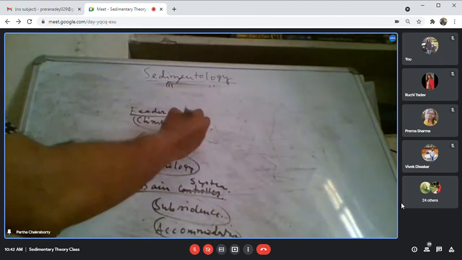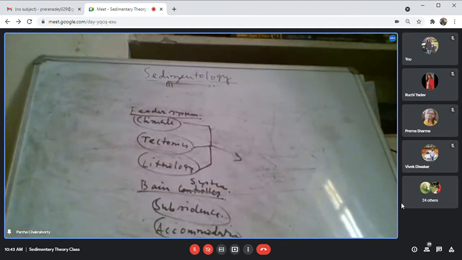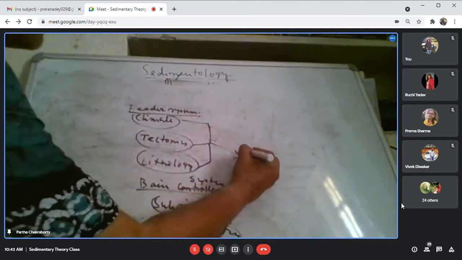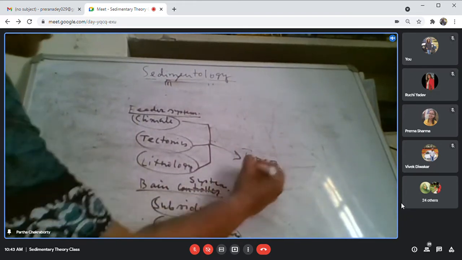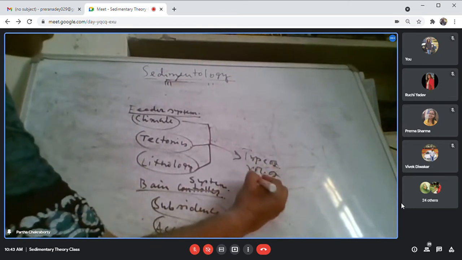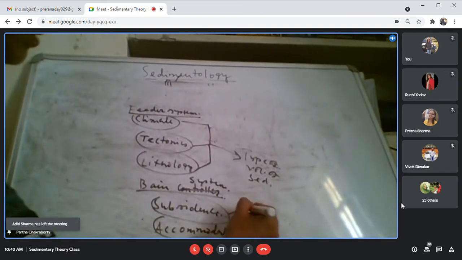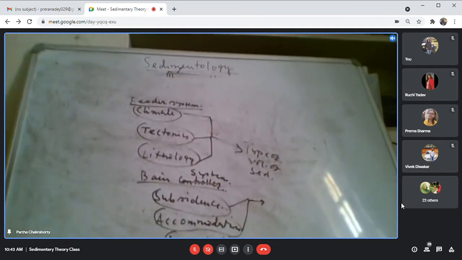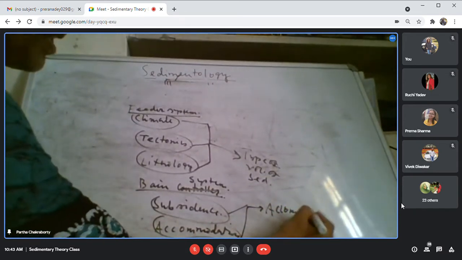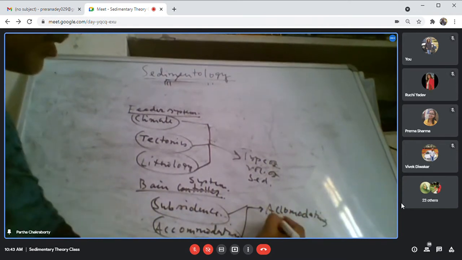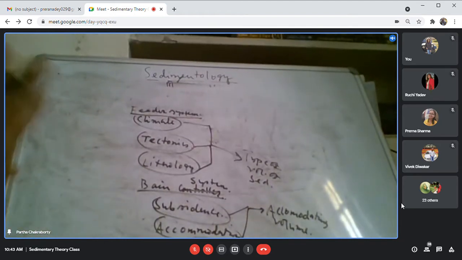Now, climate, tectonics, and lithology, what do they control? They control the type and volume of sediment. And subsidence and accommodation, what do these two control? They control the accommodating volume of the basin, that is, what amount of sediment the basin can accommodate.